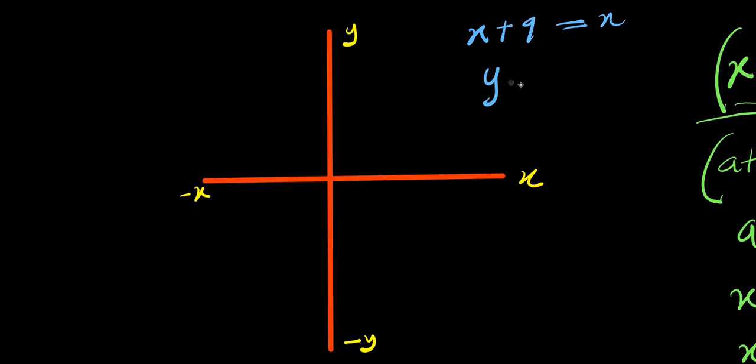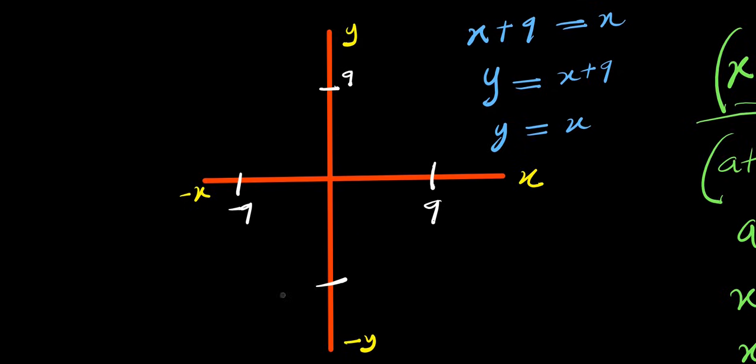So we can say that y equals x plus 9. You can also have y equals x. So right here, this will be our positive 9 in the x-axis. This is negative 9 in the x-axis, and negative 9 also in the y-axis.